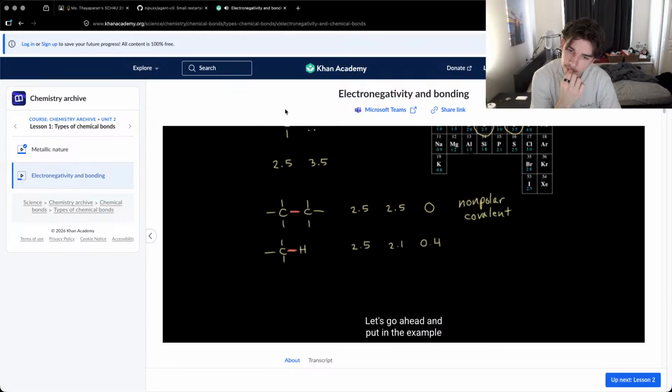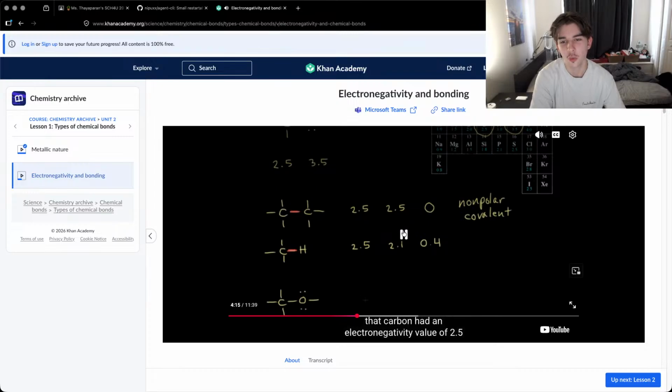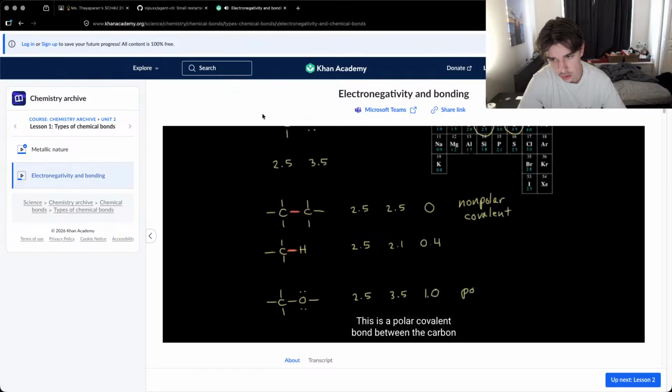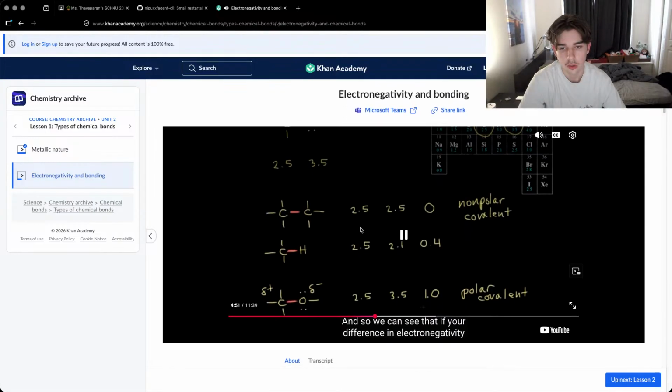All right, let's go back to the example we did above, where we compared the electronegativities of carbon and oxygen. When we looked at the values, carbon had an electronegativity value of 2.5, and oxygen had a value of 3.5, for a difference of 1. And that's enough to have a polar covalent bond, right? This is a polar covalent bond between the carbon and the oxygen. The electrons in red are pulled closer to the oxygen, giving the oxygen a partial negative charge, and since electron density is moving away from the carbon, it gets a partial positive charge.